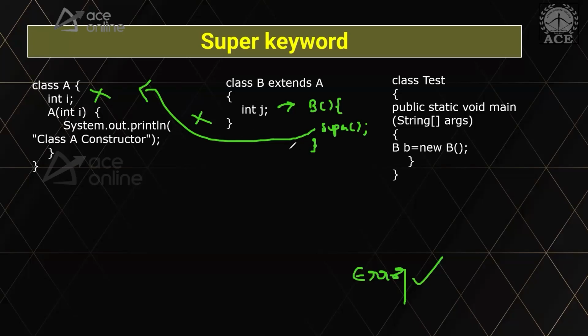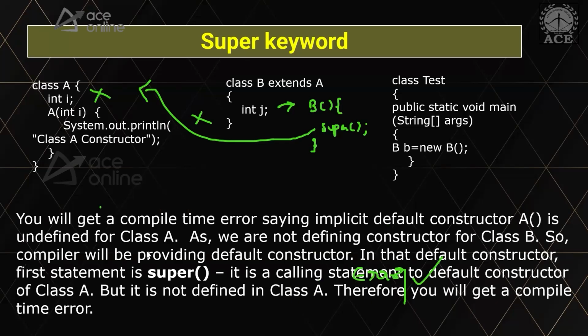So this is very important in inheritance: you should know whether you are calling the correct parent class constructor or not. This gives you a compile time error saying that the implicit default constructor A is undefined in class A, and you cannot call the default constructor because there is none.